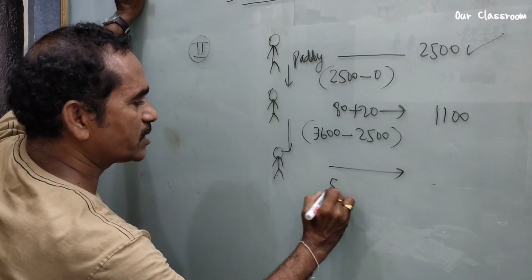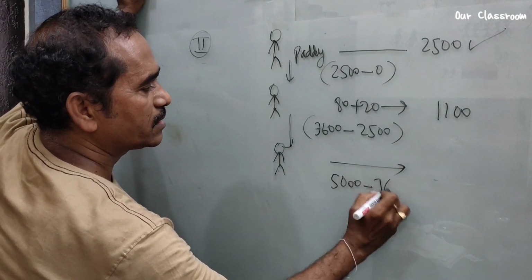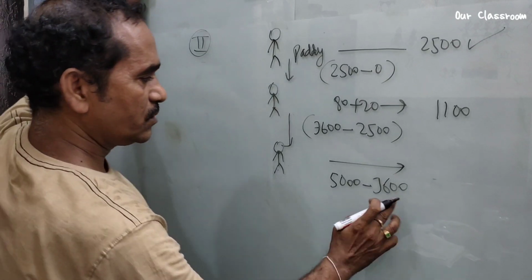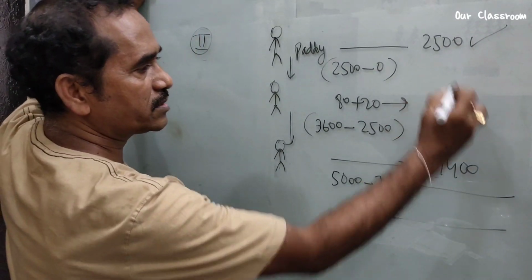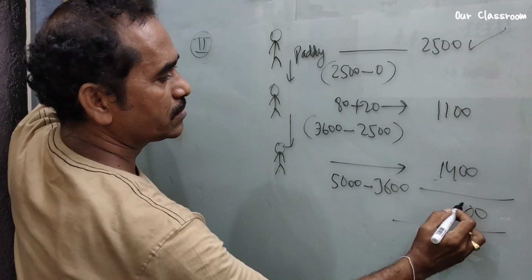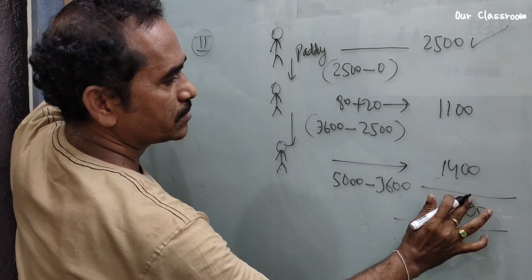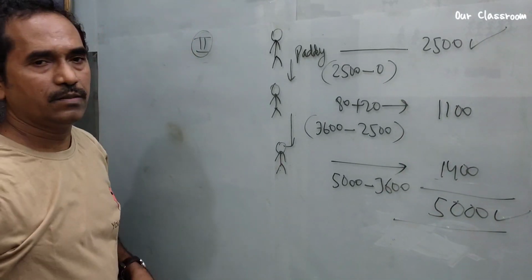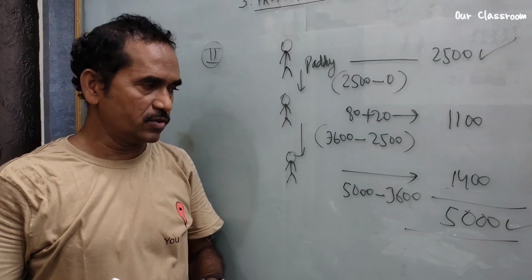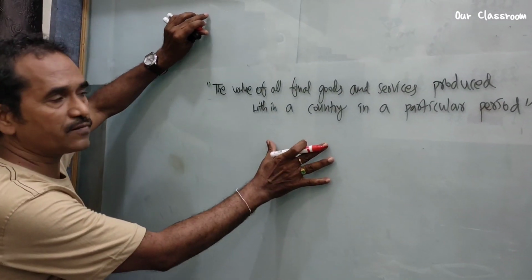So 5000 minus 3600 gives 1400. By adding all these we get 5000. This is the other method. Both methods are correct. Use any method.